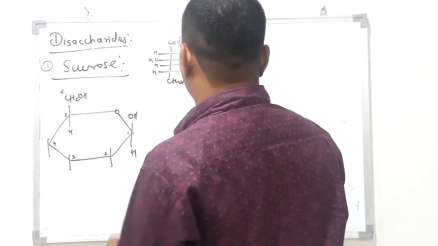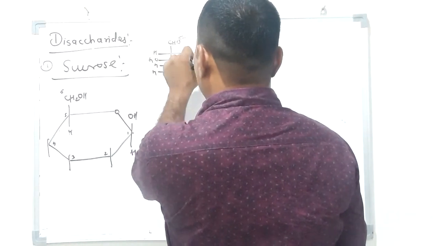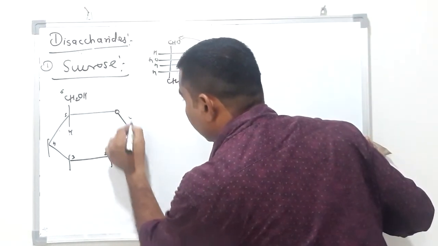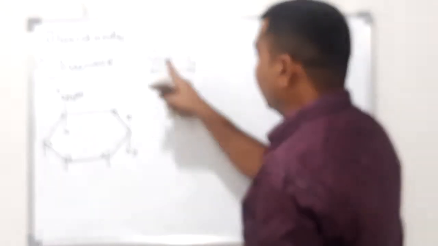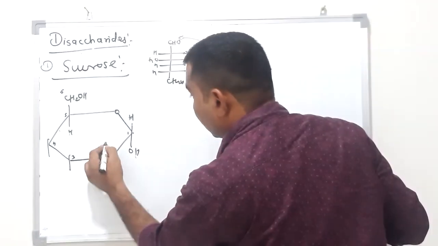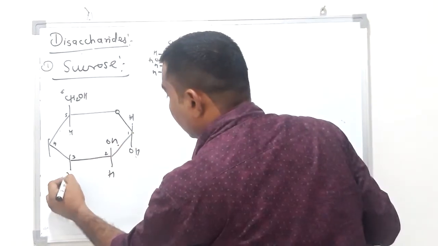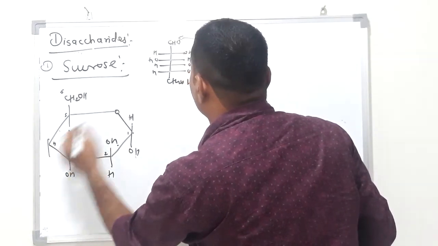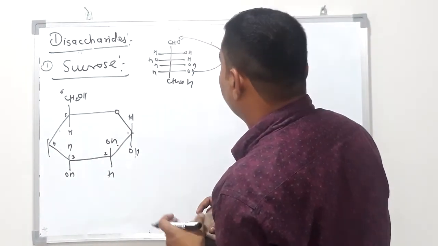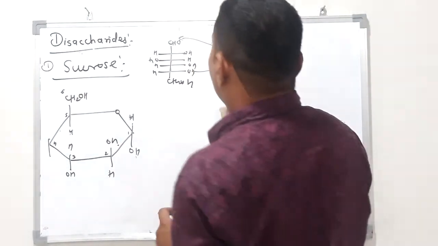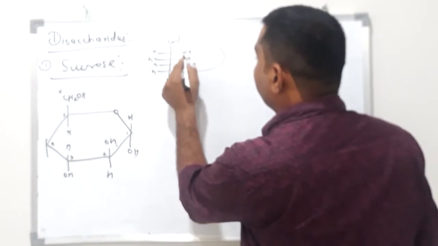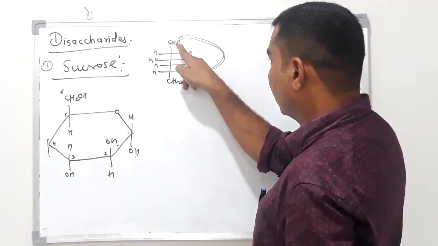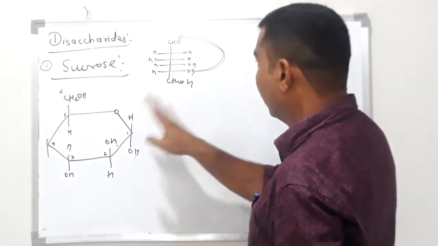OH, H, then H, OH, OH, H. This carbon number 5 is going to combine, so it will form a bond.